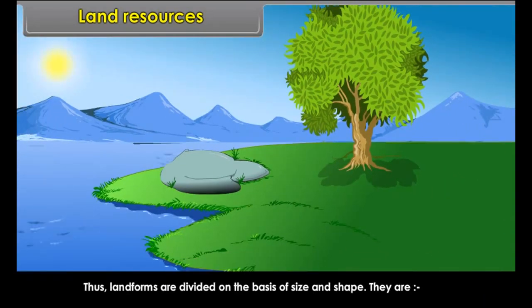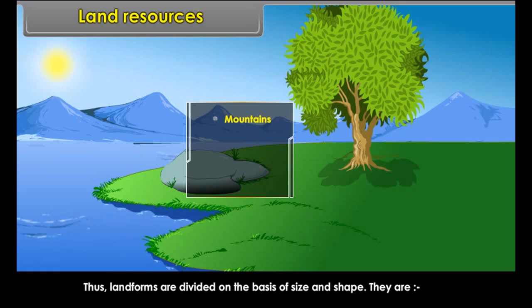Thus, landforms are divided on the basis of size and shape. They are mountains, plateaus and plains.